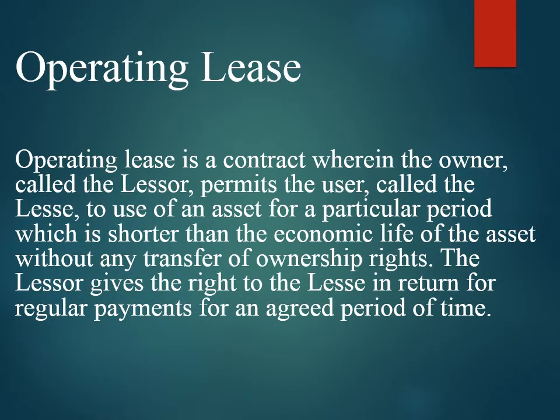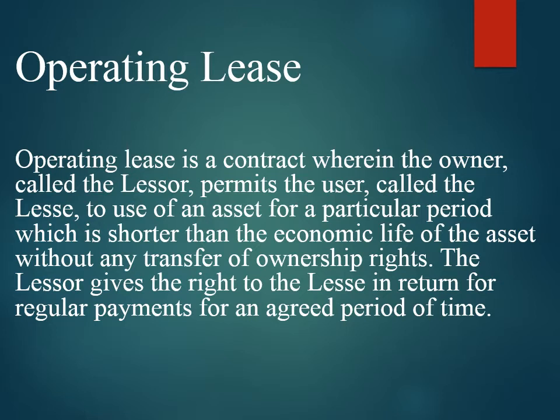The operating lease. So this is the second lease. Here the agreement is between the lessor and the lessee for a short term of period. So it is also known as short term lease, true lease or service lease.